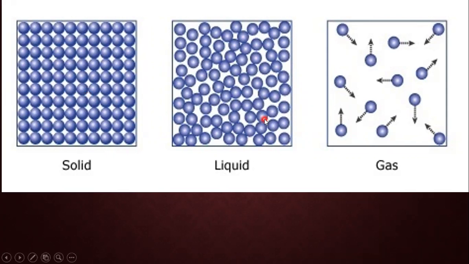And the naughty gas particles are highly energetic and tend to remain as far apart as possible. They say to each other, run away, let's play. If they are running and playing, it means they have very high energy. They are the most energetic state of matter among them. So the most energetic is the gas, then liquid, then solid.